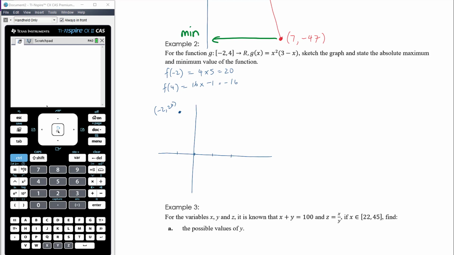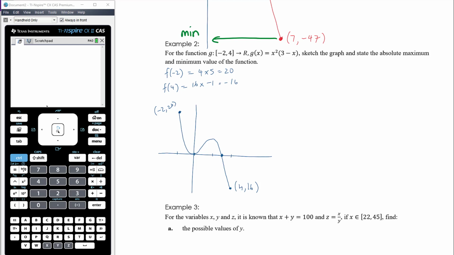We're going to have a turning point at 0, 0. We have another x-intercept at 3. It's a negative cubic, so it goes in this direction, which makes sense given all the other information we've calculated. And that will be 4, negative 16.